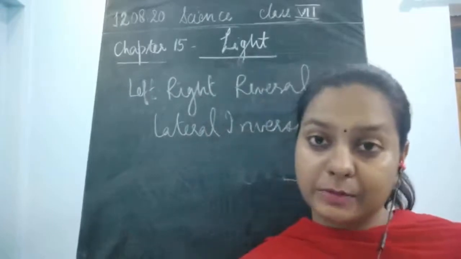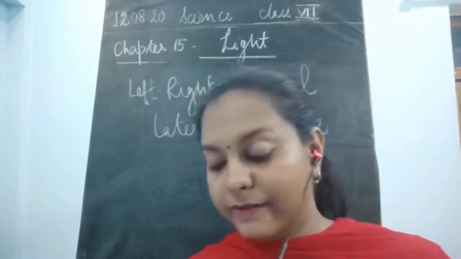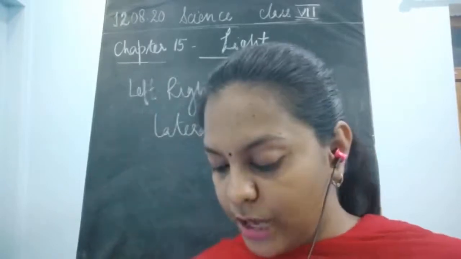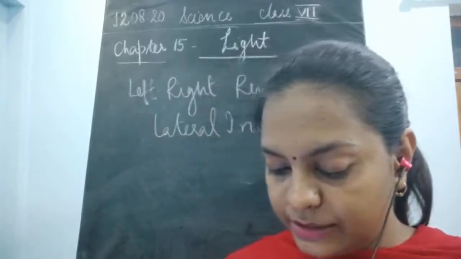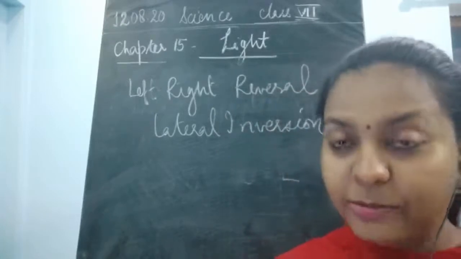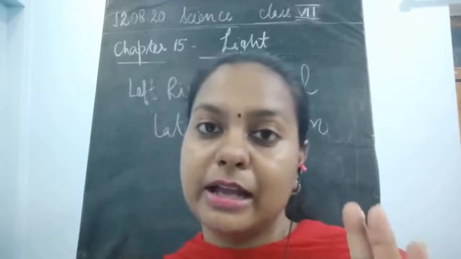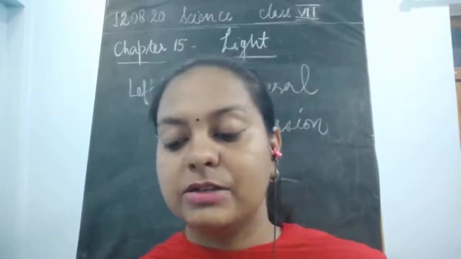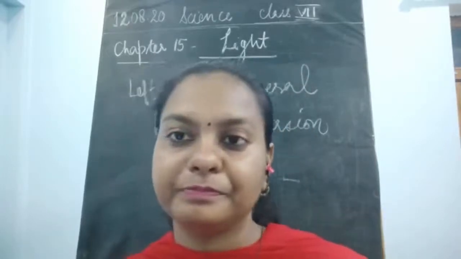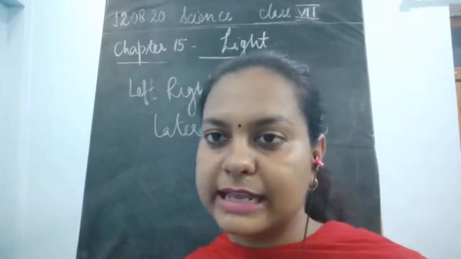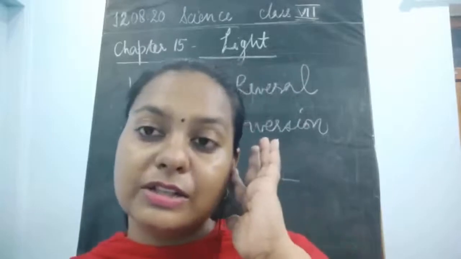And this has a particular utility also. When you see the image in the plane mirror, this is exactly looking like you. But have you ever noticed that there is one interesting difference between you and your image? Let's find out. We have just found out what kind of changes are there in your image as well as your hand or your image's hand. So left right reversal is taking place in that. This is known as lateral inversion.